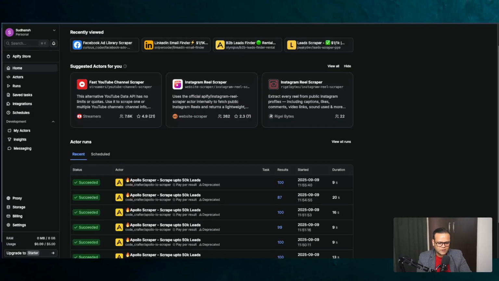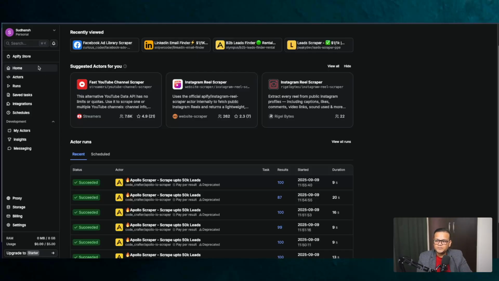Once you create your account on Apify, it's free, first of all, at least for starter. You get some credit worth $5 in most cases. That is more than enough. If you want to upgrade to use more APIs to get higher thresholds and limits, you can upgrade as well. But in most cases, at least for the beginners, for the learners, $5 is more than enough, and it's monthly, so it gets updated every month.